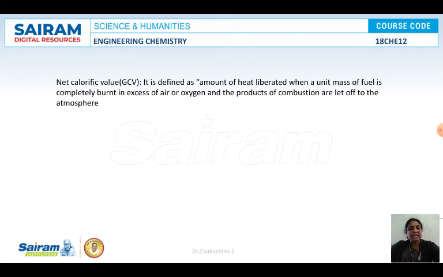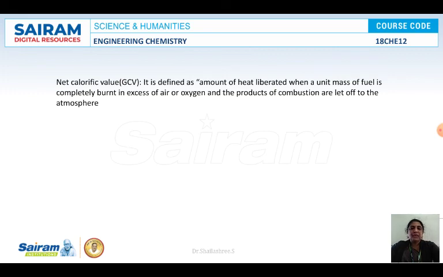The steam goes completely to the atmosphere. There is no control, we have not closed it, so the steam is expelled. Here the latent heat of steam is not added, so the net calorific value will always be less than the gross calorific value. It is also called the lower calorific value.